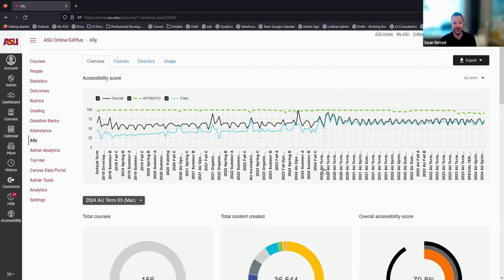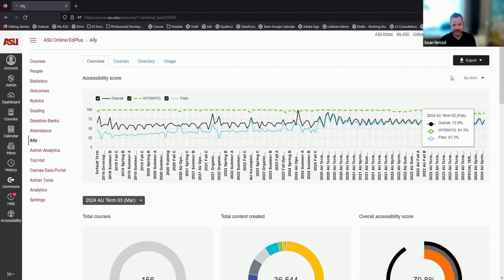It looks like they actually went through their courses and started fixing lots of their content, saying, hey, these files need remediation. They need to be fixed for accessibility. And it looks like they actually went and fixed a lot of this. And that's why now this line meets the same as the overall score.